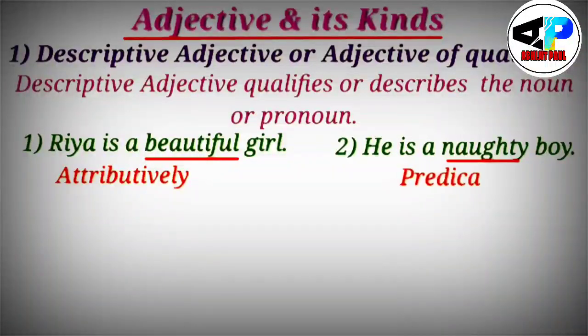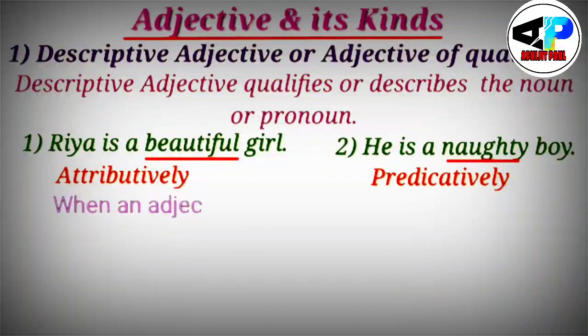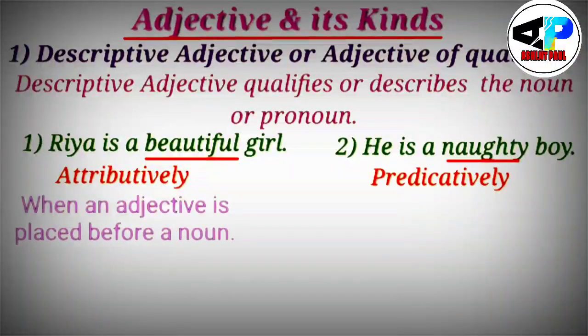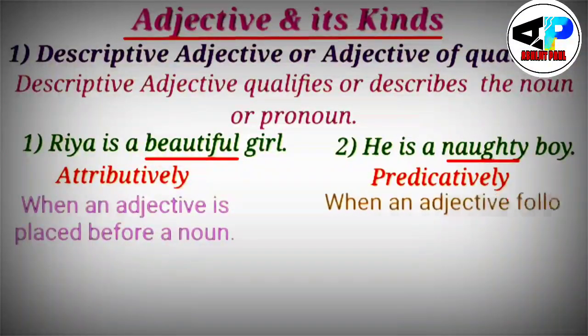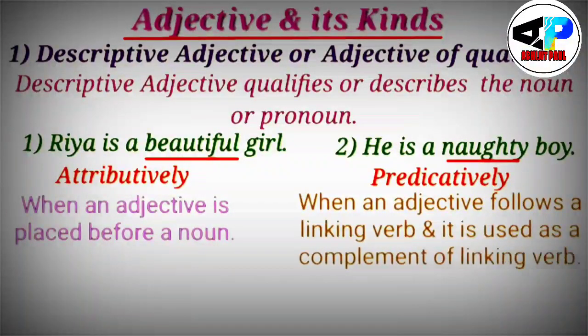Now, we have to know two things. First one, attributive uses of adjective, and the second one, predicative uses of adjective. So these are the positions of the adjectives. Means an adjective can be placed before a noun and an adjective can be used just after a noun. When an adjective is placed before a noun, it is known as an attributive adjective, and when an adjective follows a linking verb and is used as a complement of the linking verb, it will be known as a predicative adjective.